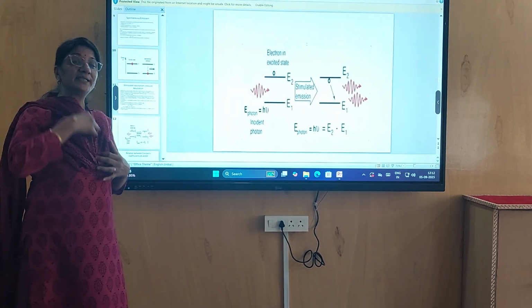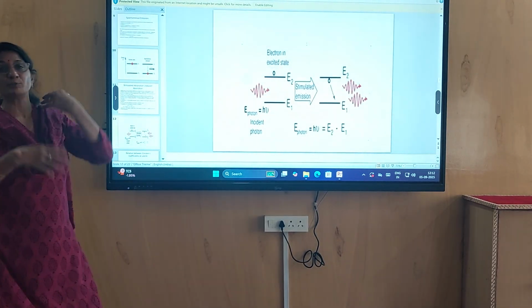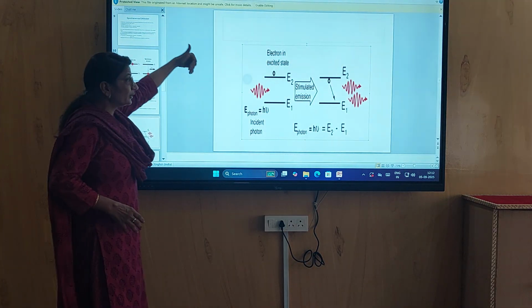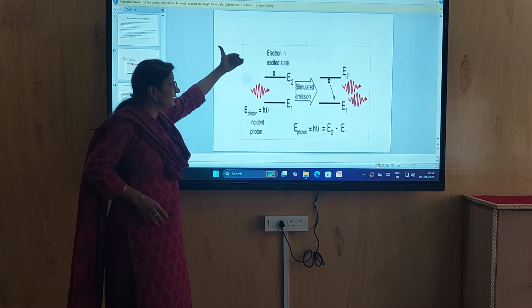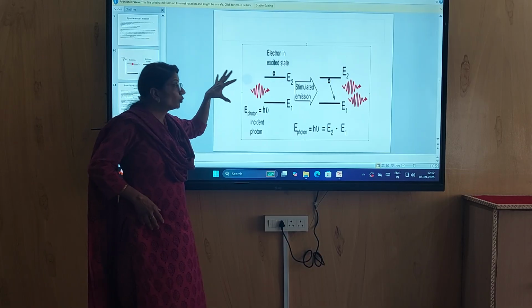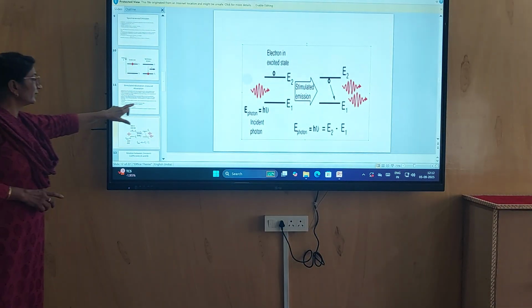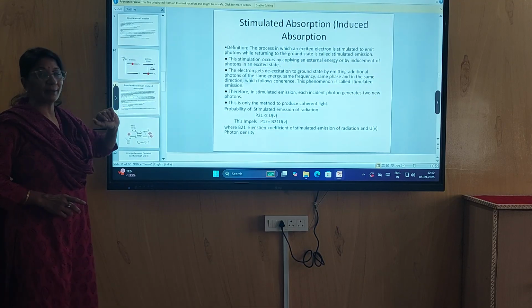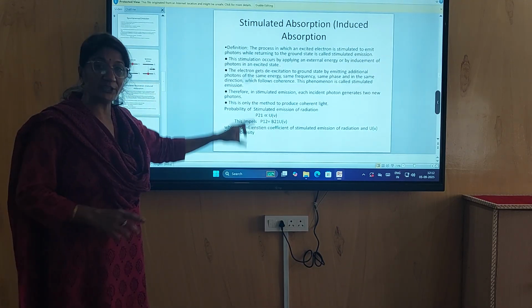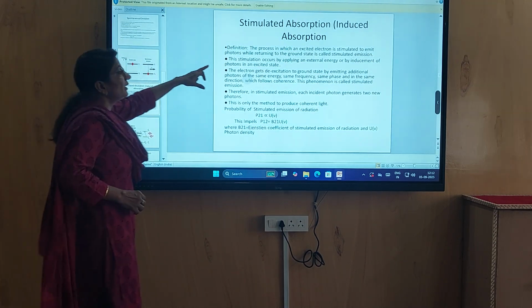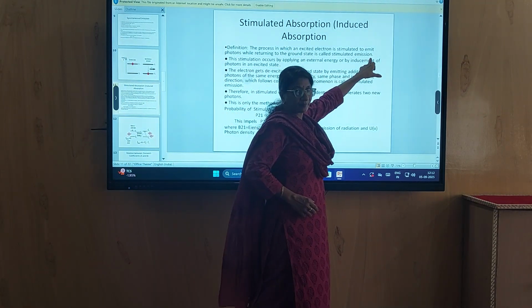Now this process is done by triggering, not by spontaneous process. It is done by triggering. Outer photon is made that photon to go together. This is called stimulated process of radiation. Now we can understand by this the process in which an excited electron is stimulated to emit photon while returning to ground state is called stimulated emission.